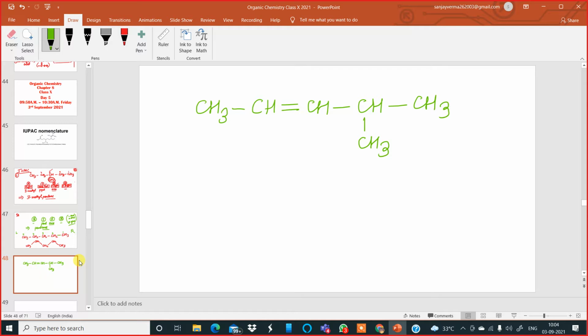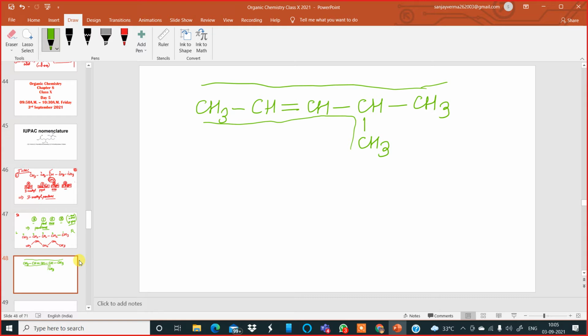Let us lock it. Okay, done? Now, what is the longest carbon chain, containing how many carbons? 1, 2, 3, 4, 5. It is 5. The longest chain should contain the multiple bonds and single bonds both. So the longest chain is either 1, 2, 3, 4, 5 this way, or 1, 2, 3, 4, 5 that way. Now we know there are 5 carbon atoms in the longest chain.